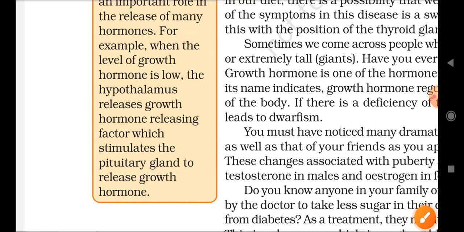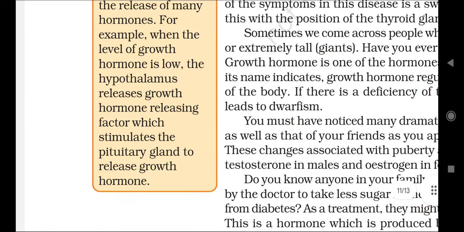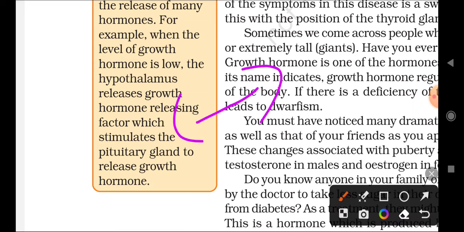Whenever growth hormone is less in our body, the hypothalamus stimulates the pituitary gland to produce it. Remember that.